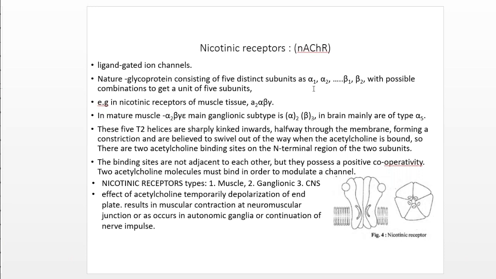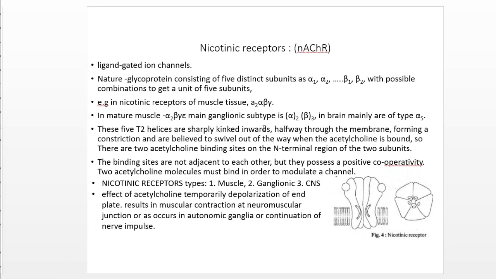For example, in the nicotinic receptor of muscle tissue, there are two alpha subunits, and one subunit each of beta, gamma, and delta, indicated as alpha 2, beta, gamma, delta. The mature muscle has a nicotinic receptor of alpha 2, beta, gamma, epsilon.